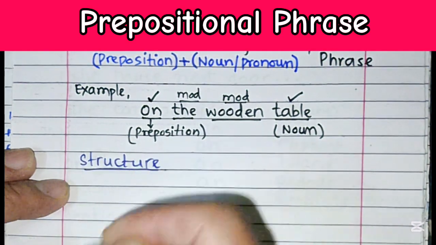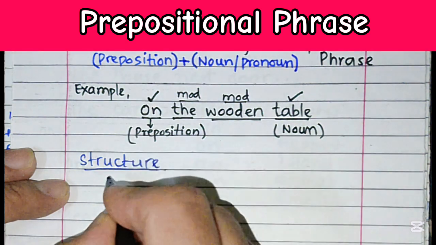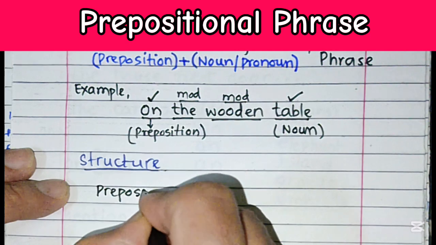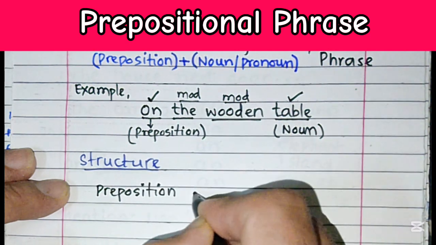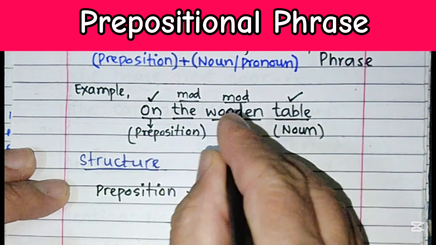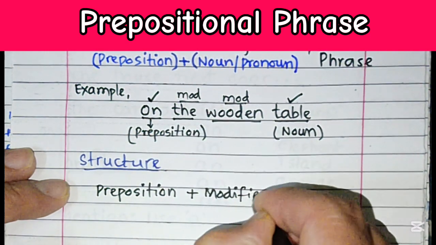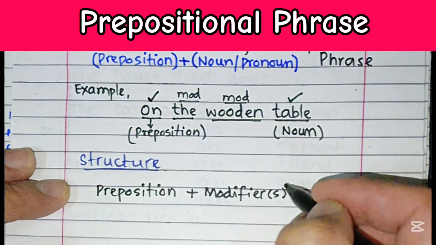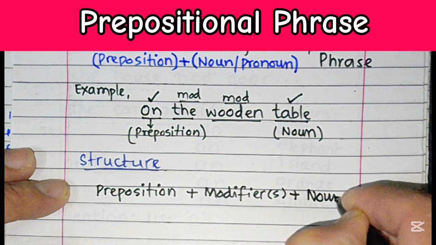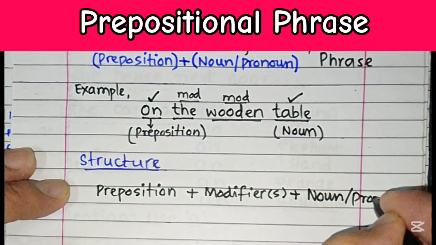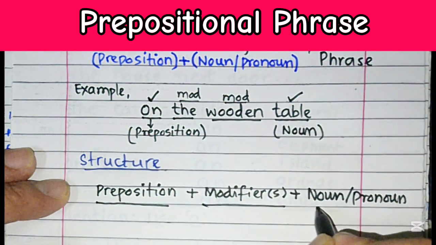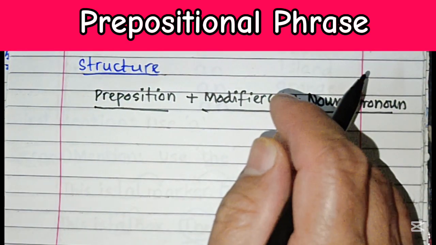What will be the structure? The structure of a prepositional phrase will be, it will always start with a preposition. Then there may be some modifiers, as in this example, the and wooden. There can be one modifier or more than one, and it should be followed by a noun or a pronoun, which will act as the object. So this is the structure of a prepositional phrase.